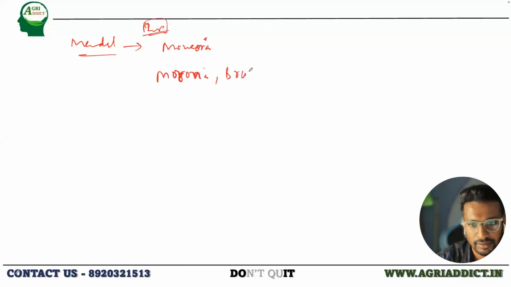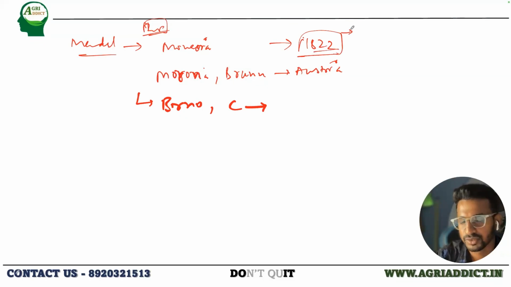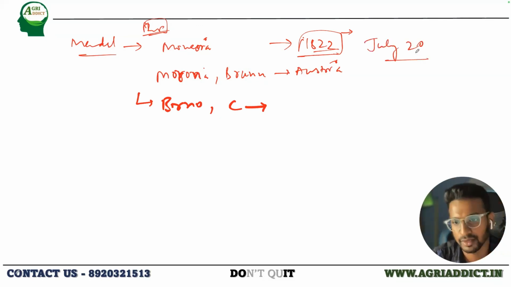in Brunn, which was in Austria. So what is it currently? It's Brno in Czechoslovakia. Okay, so this is where Mendel was born. When was he born? In 1822. So what about the date? You can also unmute and answer. So it was July 20, 1822, right? The place and the year are clear.